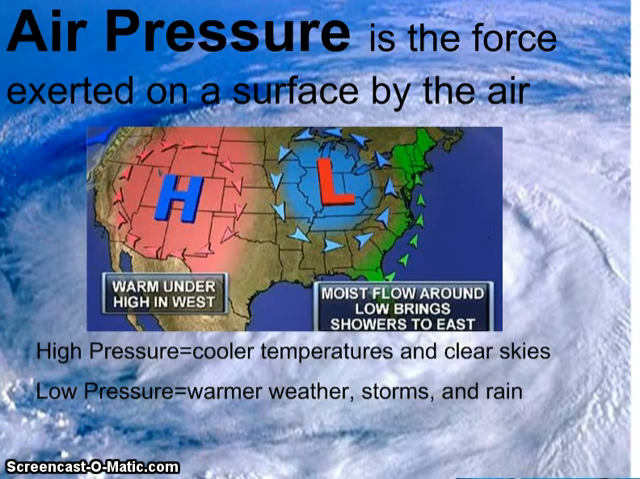Let's look at another word that's associated with air masses, and that's air pressure. Air pressure is the force exerted on the surface by the air. High pressure systems, when we talk about them coming, bring cooler temperatures and clearer skies. When the weatherman talks about a low pressure system coming in, he is talking about warmer weather coming with storms or possibly rain.